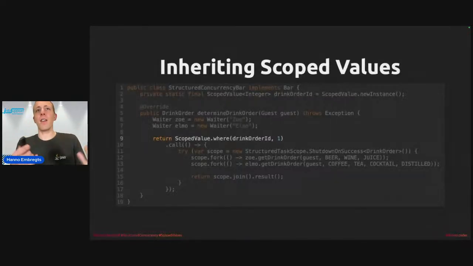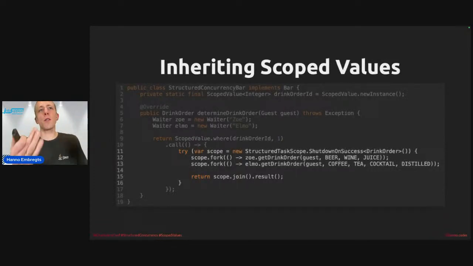So this is a feature where the two new features work together, right? The scope value is defined here, and we are calling this piece of code. So for this piece of code, a drink order ID holds the value 1, and also the threads that are spawned here with scope.fork will also have this scoped value available.